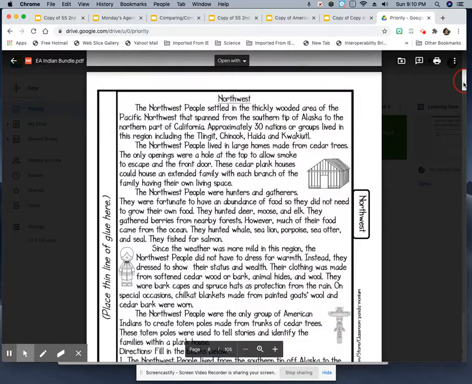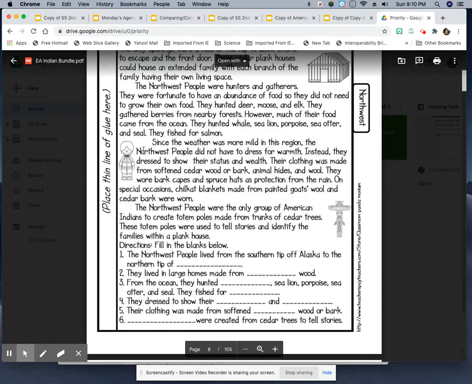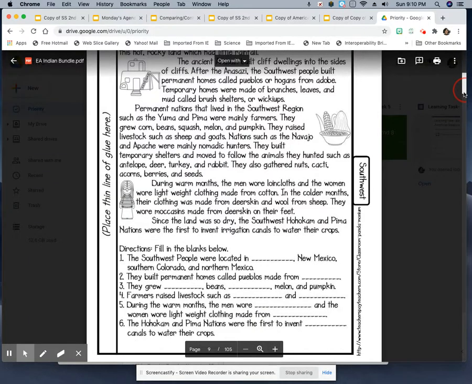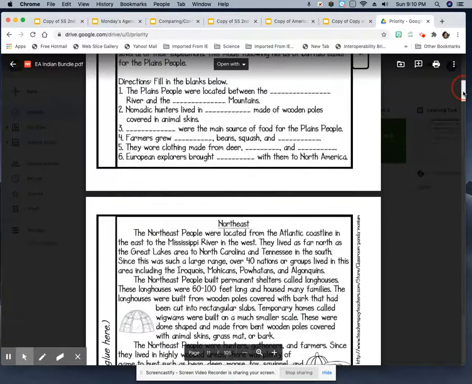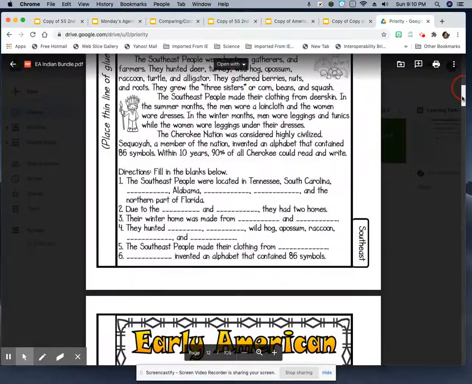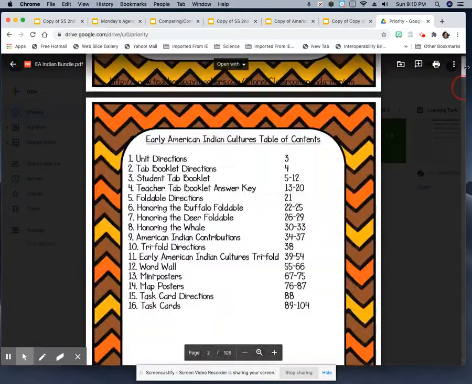The Northwest Indians, same thing, some information and some questions to answer. Southwest Indians, comprehension passage and questions. Northeast, Southeast.